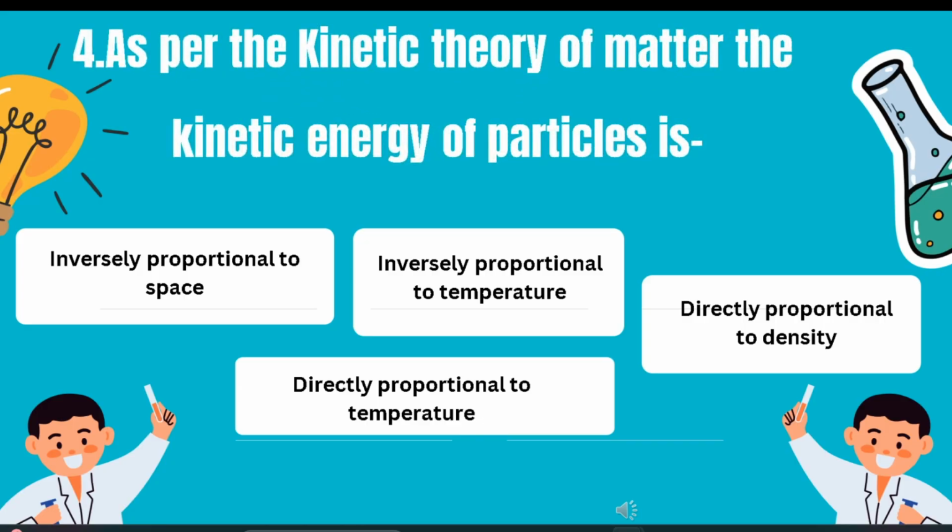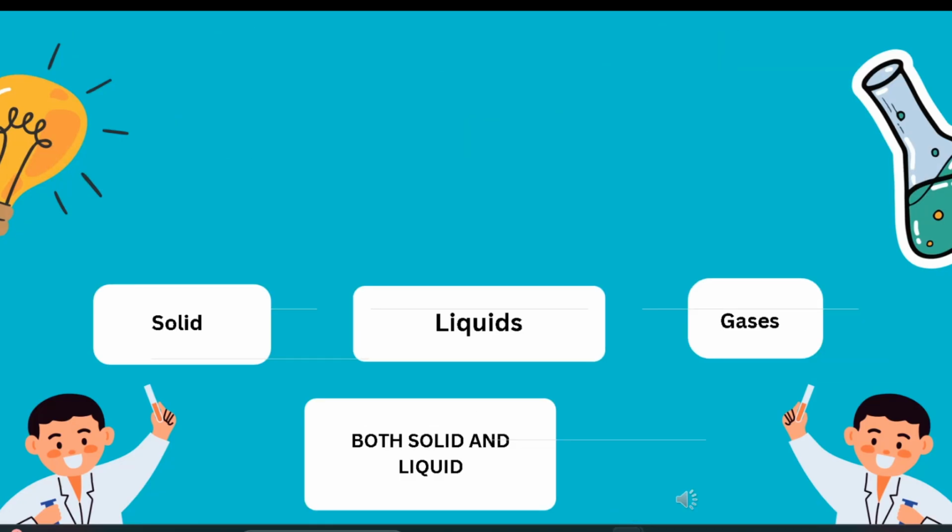Next question is, as per the kinetic theory of matter, the kinetic energy of particles is inversely proportional to space, inversely proportional to temperature, directly proportional to density, or directly proportional to temperature. We all know when temperature rises, the kinetic energy of particles also increases. So it will be directly proportional to temperature. Fifth question.